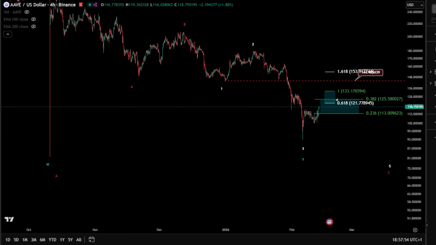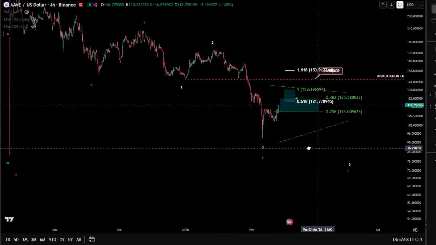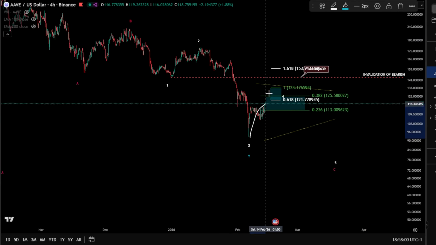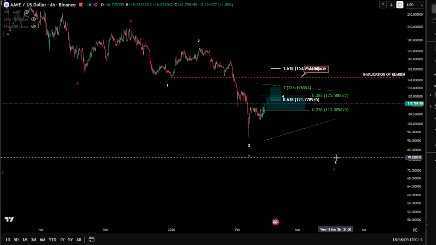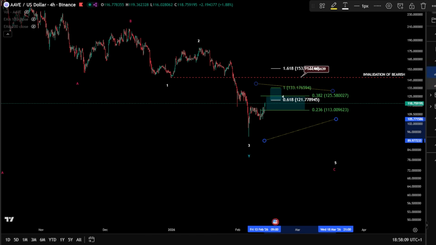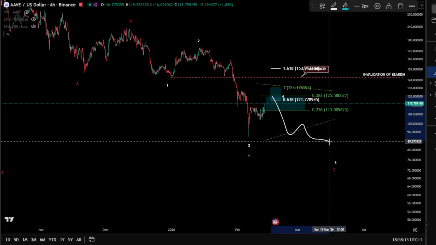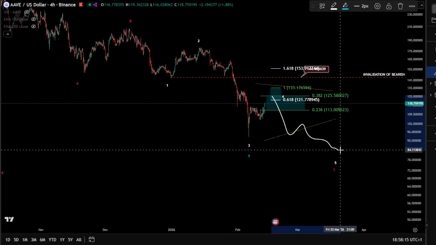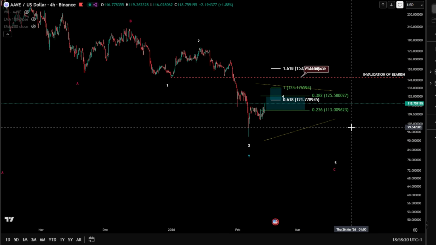Don't forget that this can transform again also to somehow a triangle for a wave 4, because it is very characteristic of a triangle. And then, of course, having one more low, and then we might start a bullish scenario from there for the altcoins, hopefully, of course, because anyway, the time is still needed until April or March, I would say, and then, of course, pushing towards the upside.